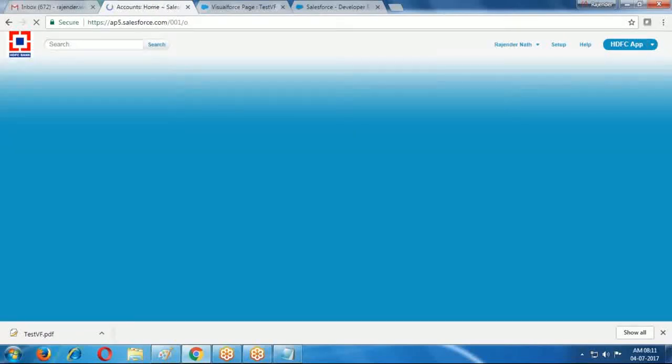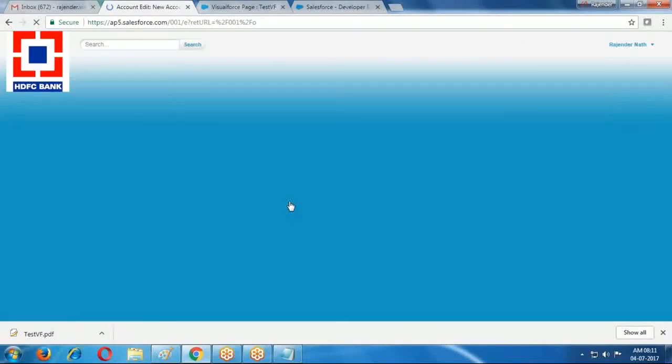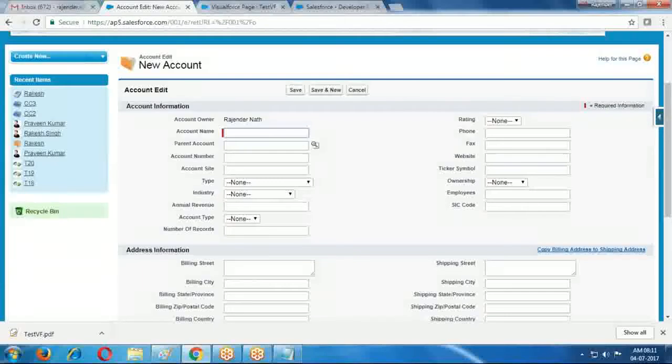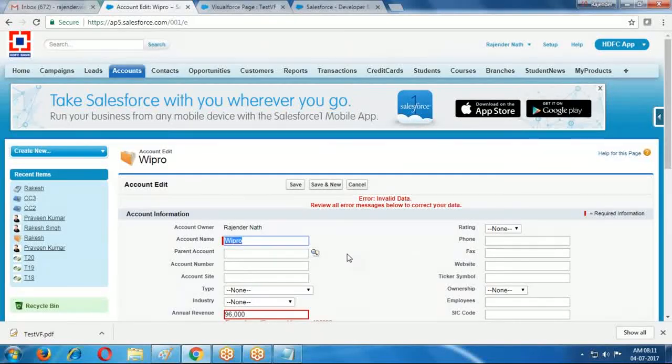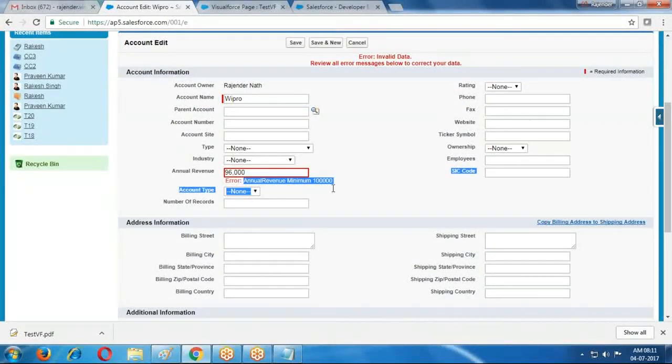Suppose we have an account. In the account, there is an annual revenue. For the annual revenue, I created Wipro and the annual revenue is 95,000, less than 1 lakh. I want to generate an error message. Here I created an error message: annual revenue minimum 1 lakh.